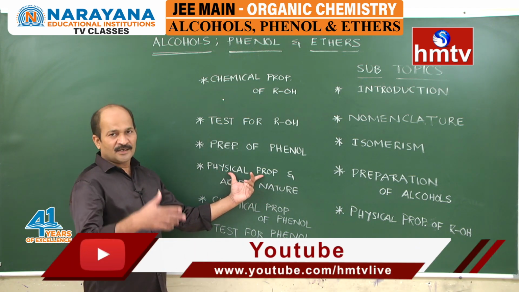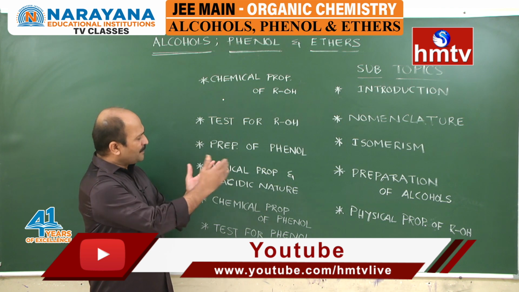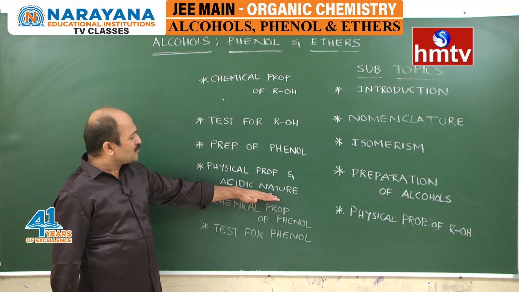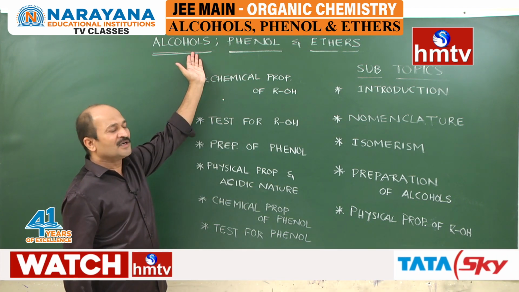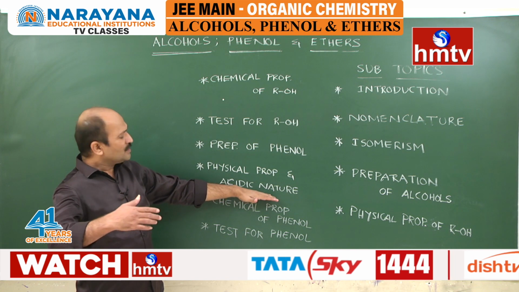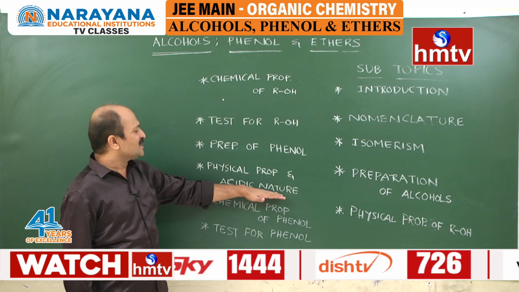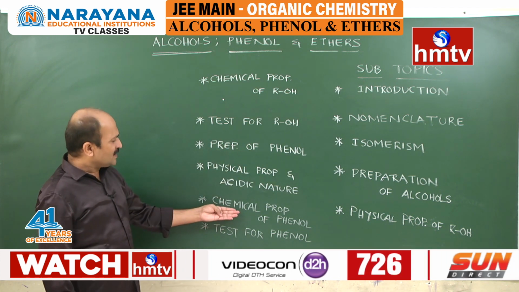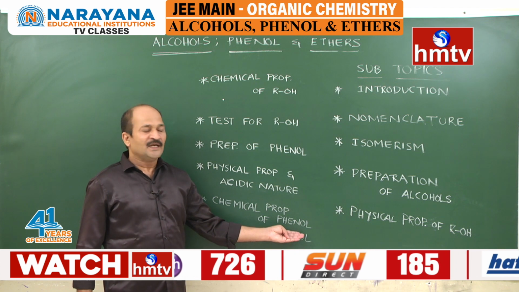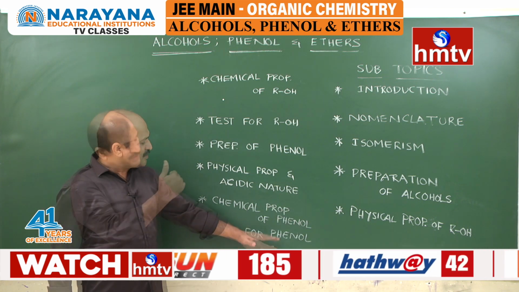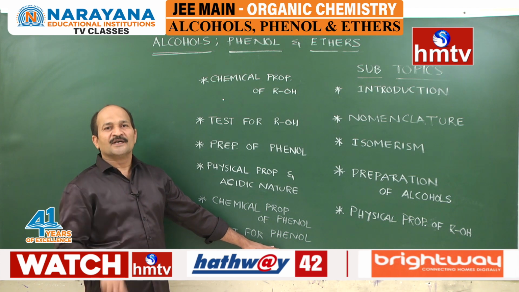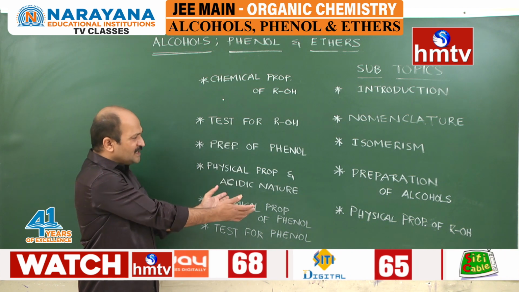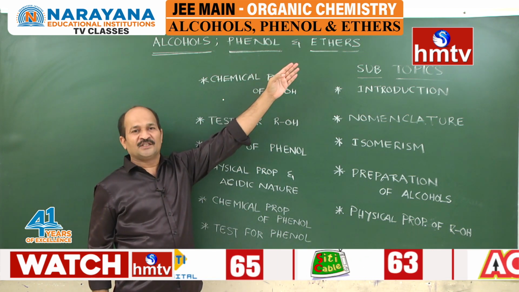The physical properties of phenols are different when compared with alcohols, and then the acidic nature. We are going to discuss acidic nature by comparing it with alcohols, and we are also going to compare the acidic nature of carboxylic acids. So it is an important area among the phenols. After that, the chemical properties of phenols and then tests for phenols. With these subtopics phenols are completed, and after the completion of all these areas we enter into the ethers.